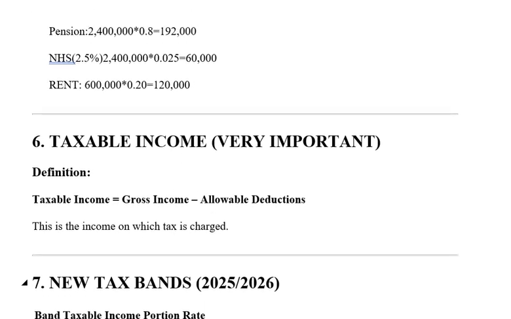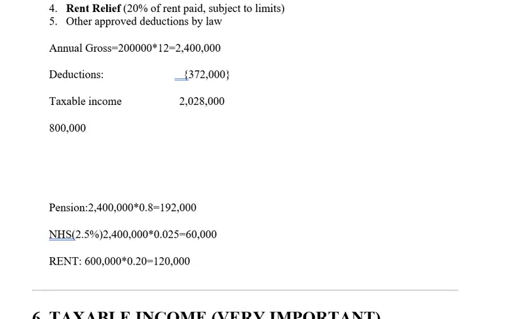So where are we? Since 800,000 is free, it will now be 2,028,000 multiplied by 0.15. That's the annual tax that you have to pay.